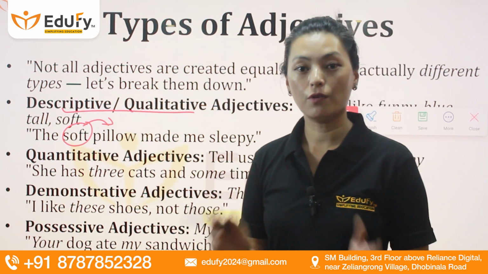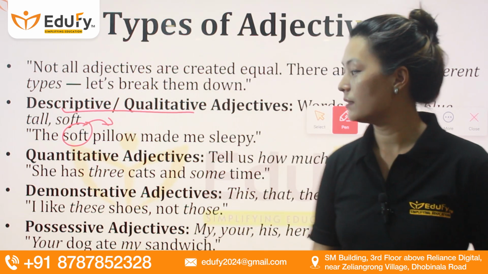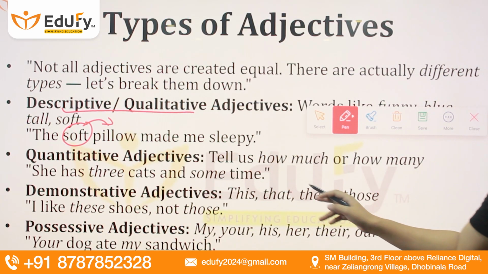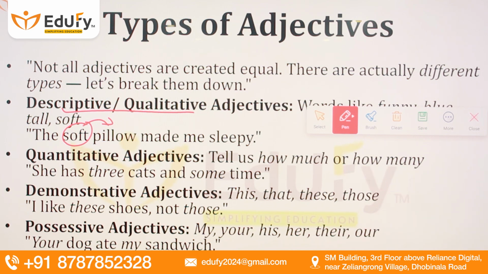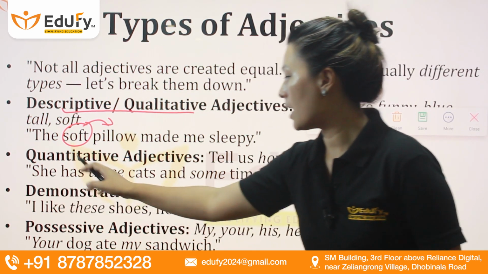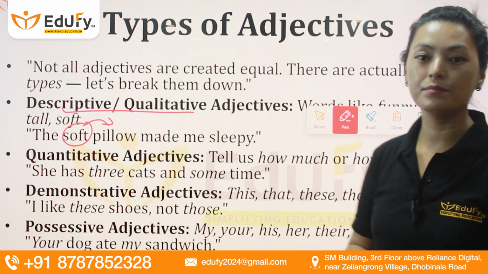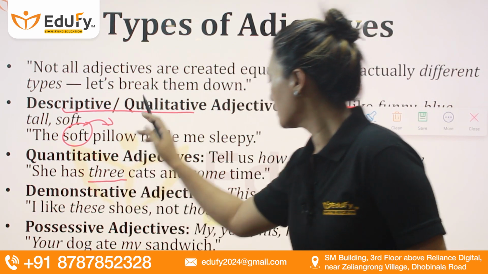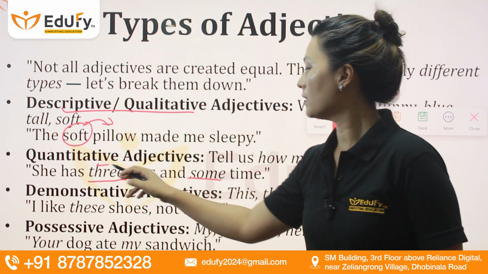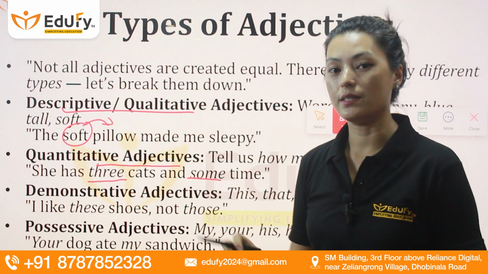So we can move on to the next type, and that is quantitative adjectives. Quantitative adjectives tell us how much or how many. So here you can see, she has 3 cats and some time. What you will find here is it's talking about the quantity, right?